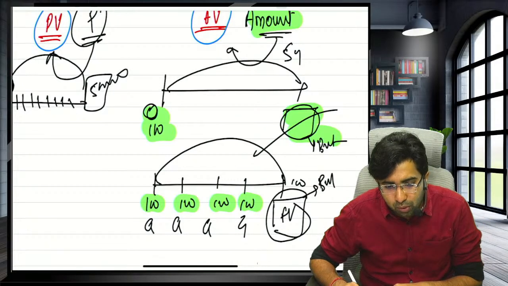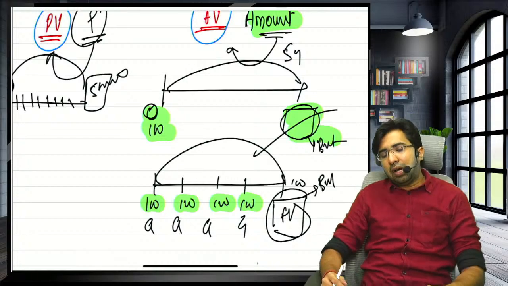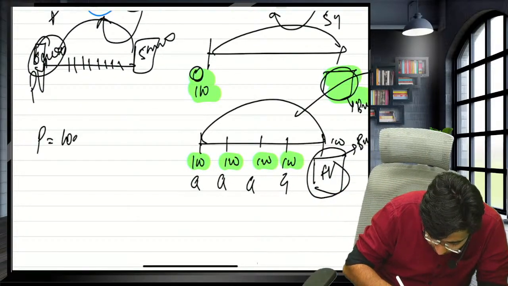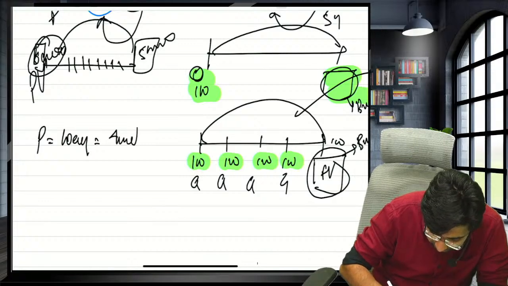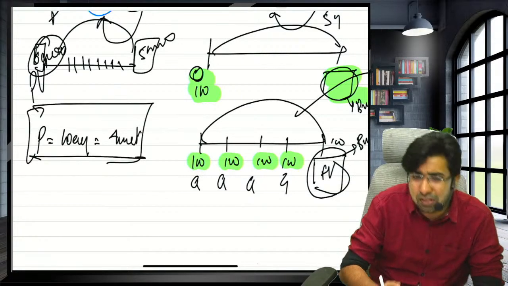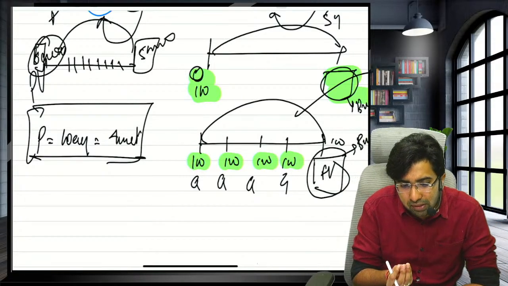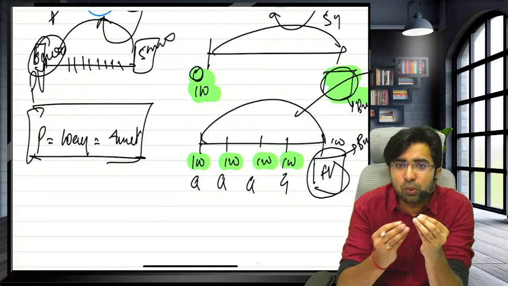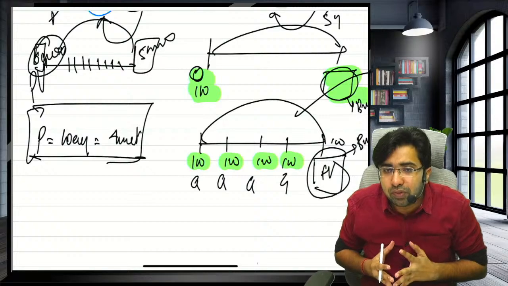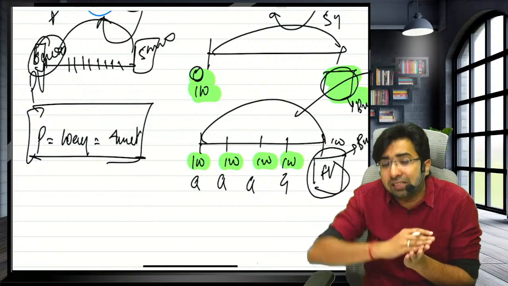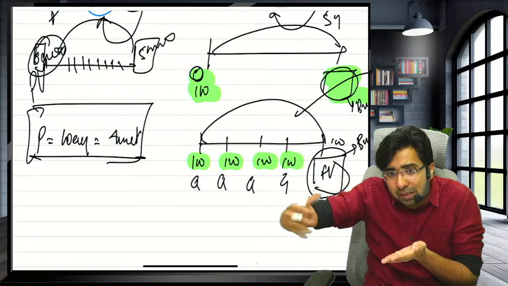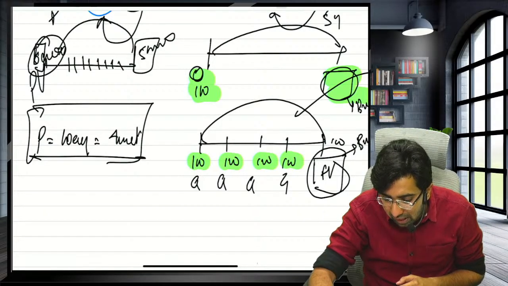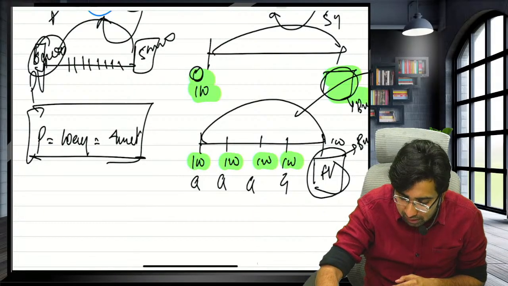Question is in the borrowed or investment. Now see guys, if I say principal equals loan equals investment, all these terms are the same. They are asking principal. This is a very wrong method to identify whether the question is investment. See guys, loan, you will not take the loan at a future date, you will take the loan today. That is the principal. Now if you are making a single payment, they are asking amount. If you are making multiple payments, they are asking the annuity.